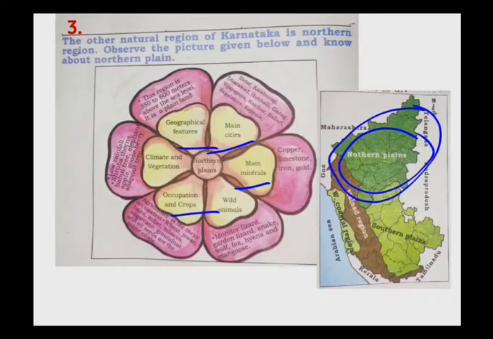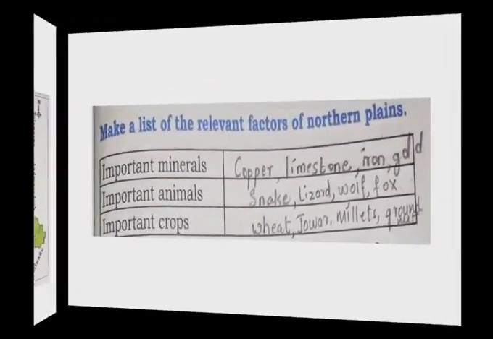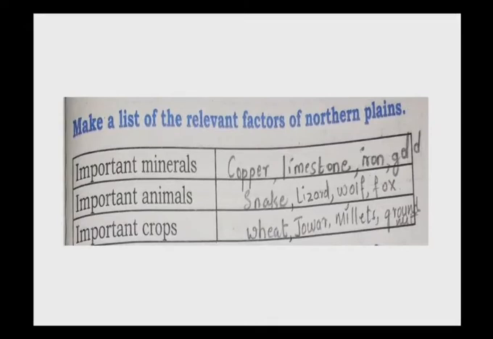Next is shrubs, thorns, babul tree, elephant apple, gooseberries, soap nut tree. These are the vegetations that we find in this region. The trees, what are those trees? Shrubs, thorns, babul tree, elephant apple, gooseberry, soap nut tree. These are the vegetations that we find in the northern plains. Okay, so next children, after knowing about this northern plains, let us do one activity. Make a list of the relevant factors of northern plains.